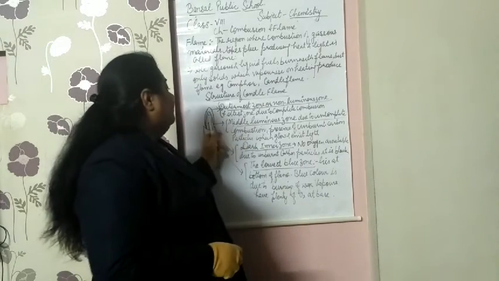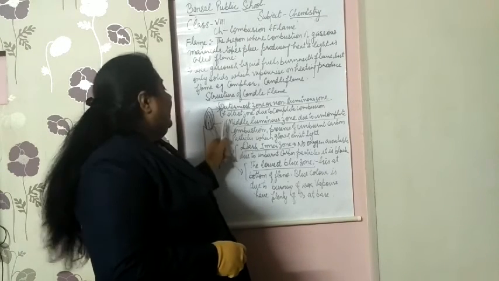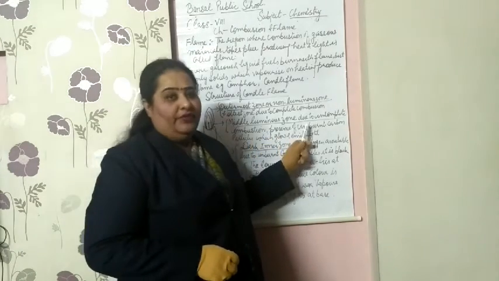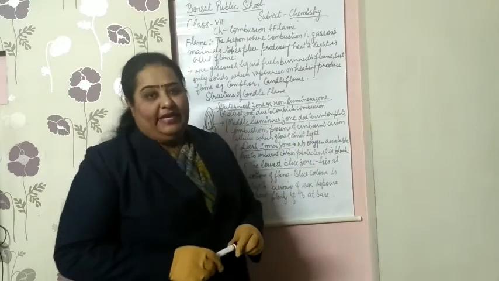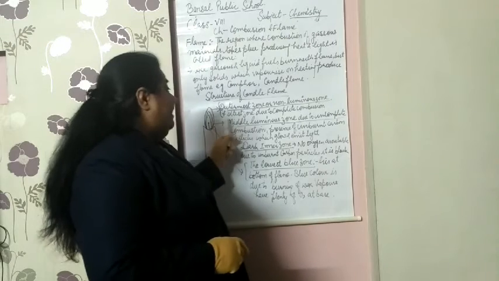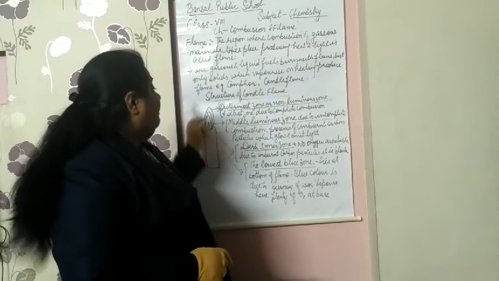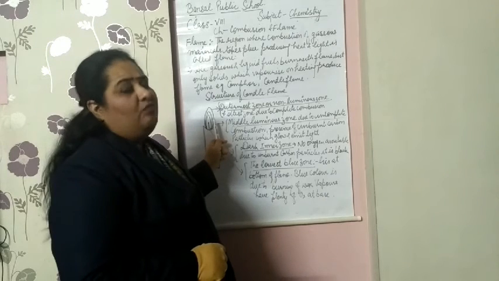Now, just inside the outer one, comes the middle luminous zone. Because it is the inner part, air is not directly supplied from any direction around the candle.